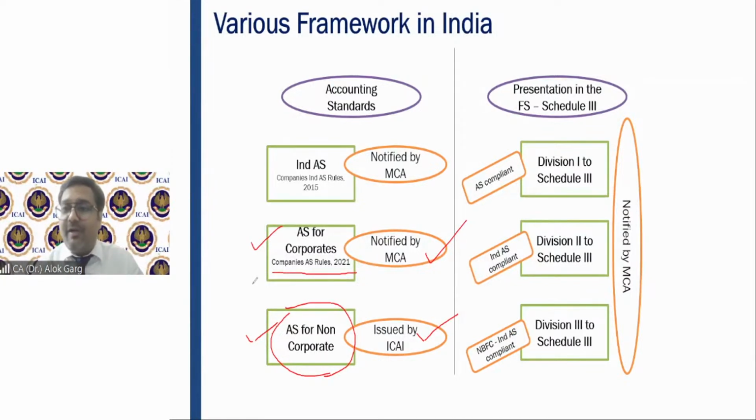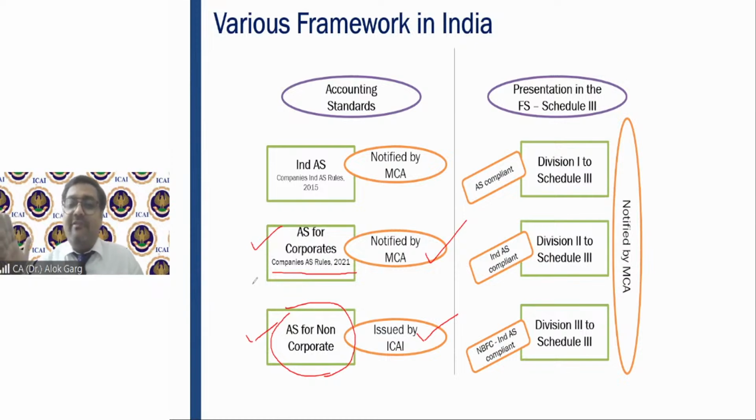But for non-corporate entities, ICAI is not required to send these accounting standards to anyone, right? So ICAI itself, as the accounting body of India, issues accounting standards for non-corporate entities, right?